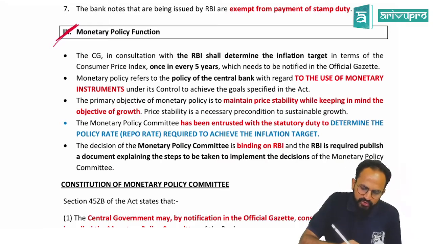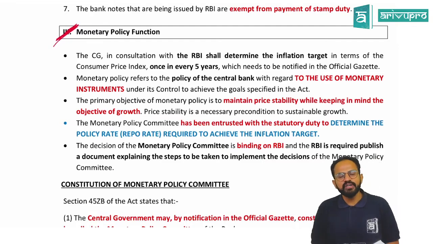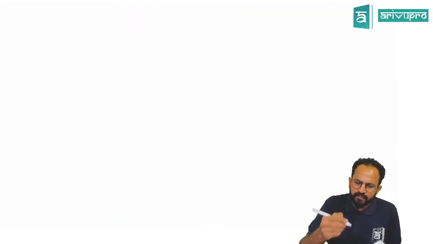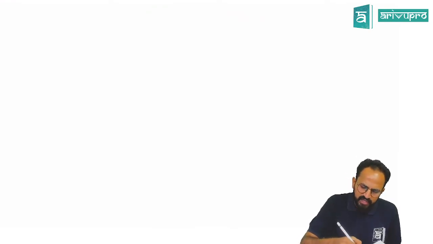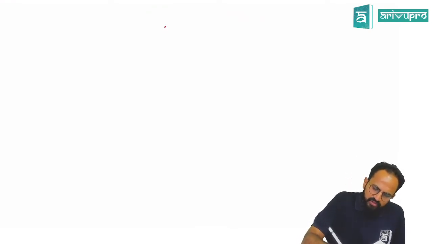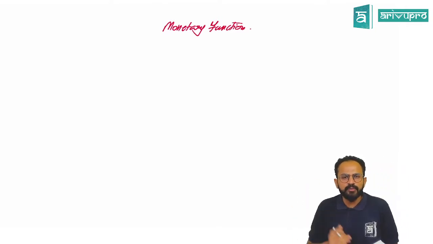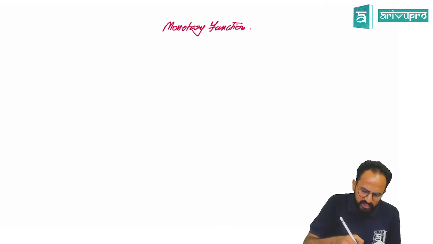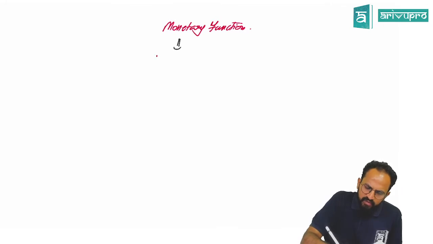So, sir, the monetary policy function. Very, very important function of RBI. So, this is called the monetary function. Sir, what do you mean by this monetary function? Monetary function is where RBI works on price stabilization.